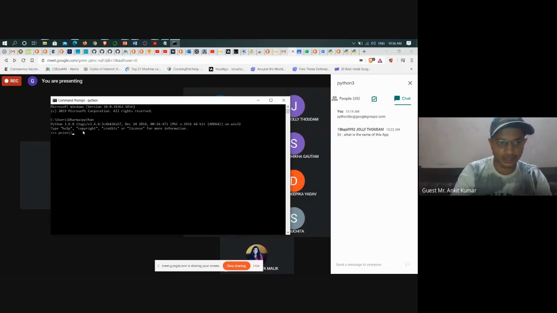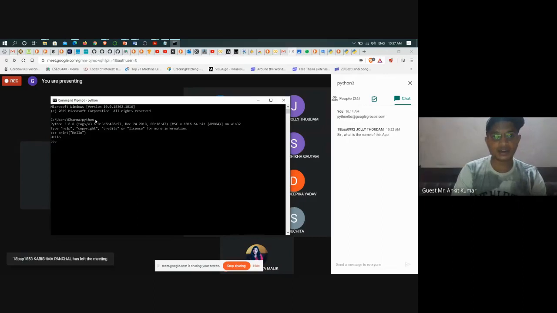And print something here. Let's say you're going to print "hello". After that, press enter. It is going to give you the output, which is hello again. So if you are able to get to this screen, then this means the installation was correct, and you can work with Python. Okay, so you are good to go. This is what it means.